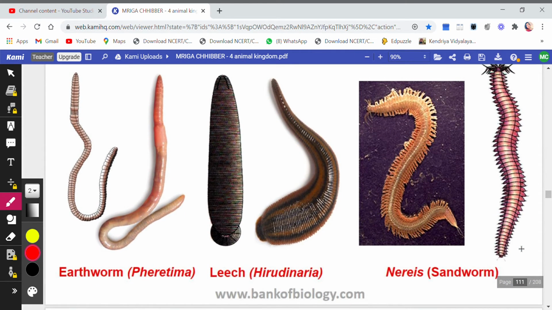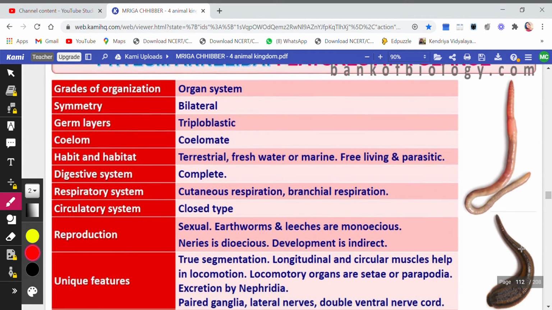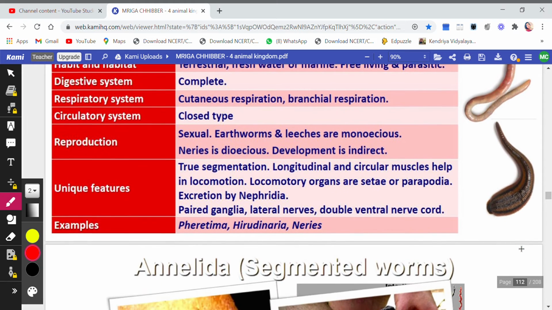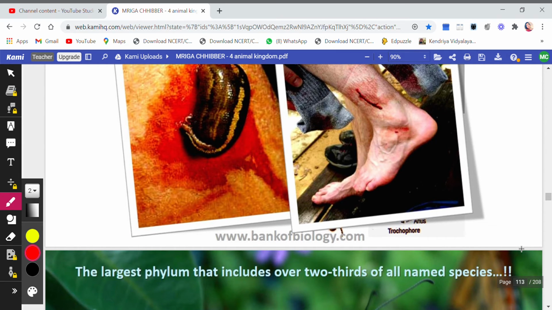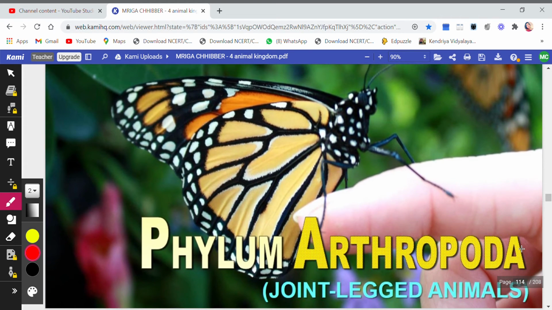So these are the various examples: earthworm, leech, and Nereis. You can see this is the features at a glance, the summarized part of the phylum. You can write down here: Annelida, segmented worms. And next, we are going to do in the next video phylum Arthropoda.